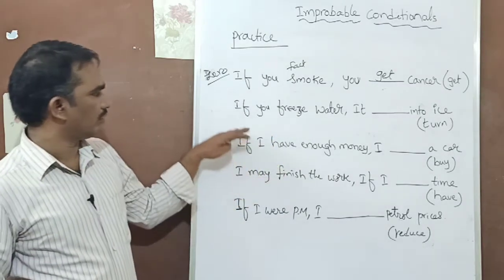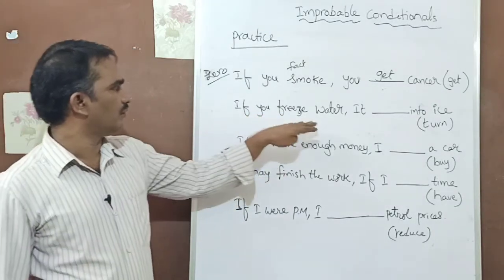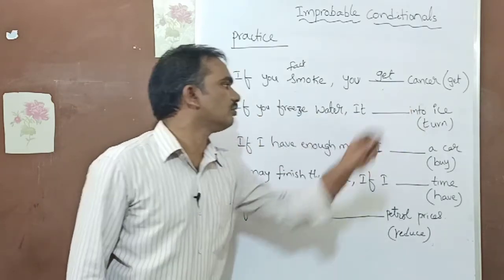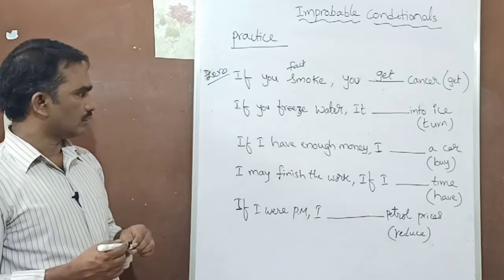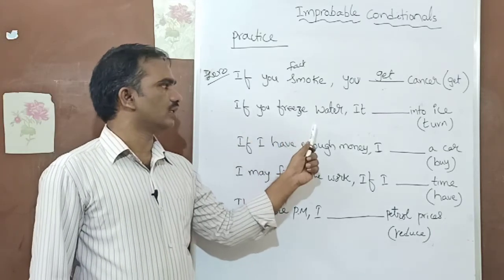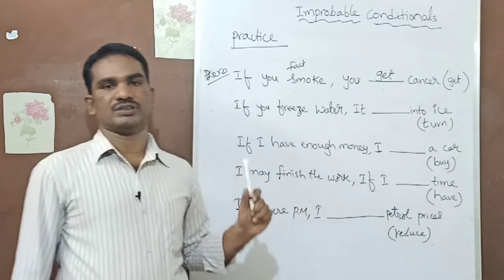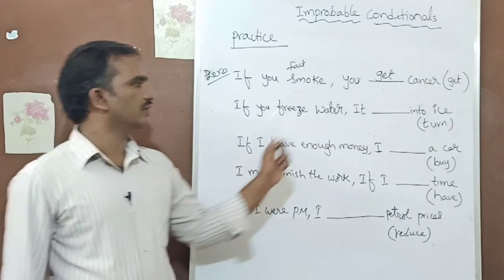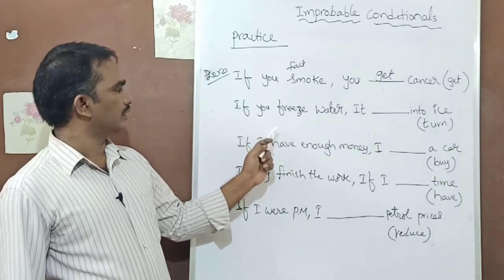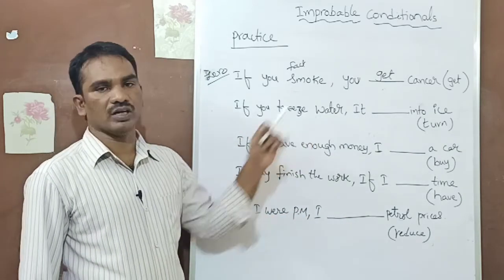Next one, look at the second one. If you freeze water, it dash into ice. Let's look at the sentence carefully. If you freeze water, something happens. It turns into ice. So here, if you freeze water, what is this?